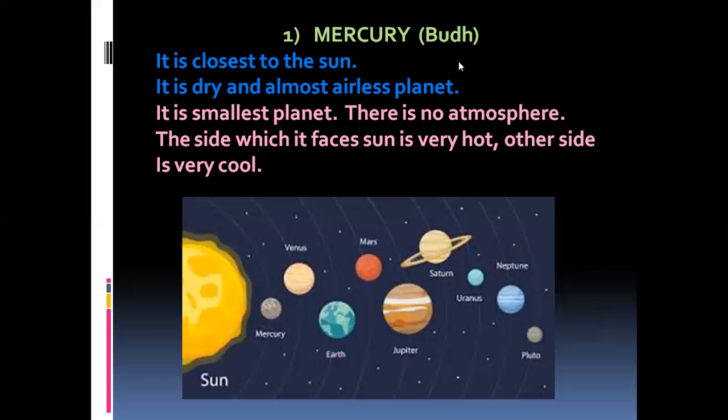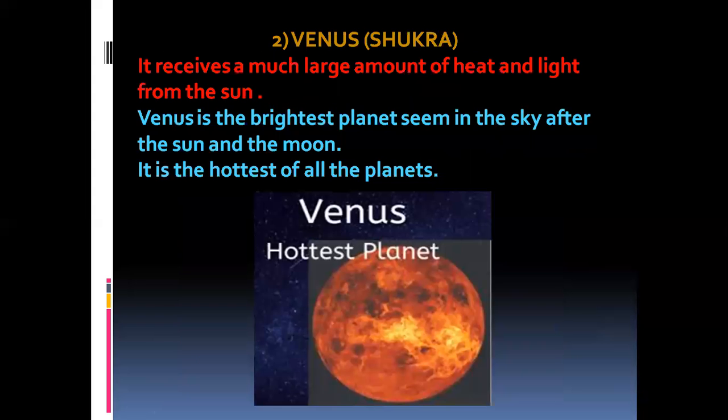We'll go to the next planet. Our next planet is Venus. Shukra it is. Shukrudu you will say in Telugu. It receives a much larger amount of heat and light from the sun. It is the brightest planet seen in the sky after the sun and the moon. It is the hottest of all the planets because it absorbs more heat.